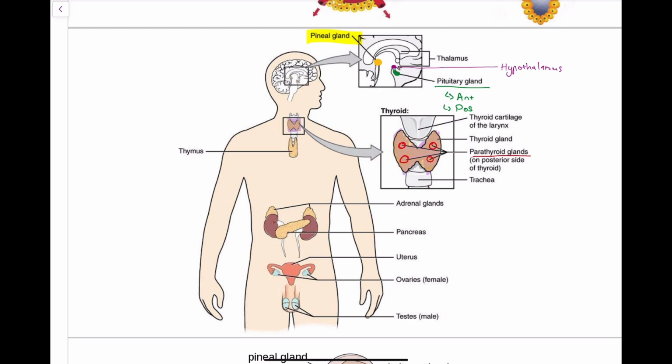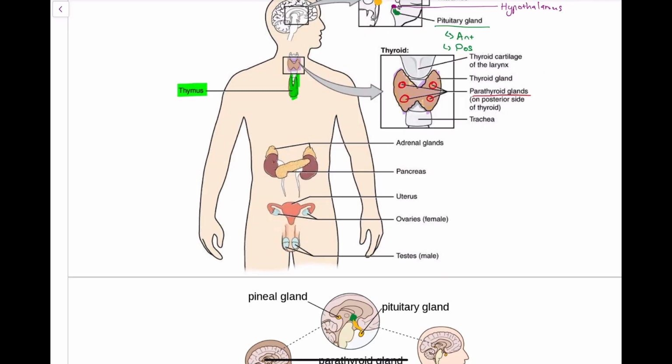Below the thyroid and the parathyroid glands, we have our next stop, which is this one I'm highlighting in green now. This is the thymus gland, and as we move down in our body, we reach our next stop, which is the adrenal glands. The adrenal glands are these hats that sit on top of the kidneys. They release things like adrenaline. Okay. We then get to the pancreas, and the pancreas is a really important one. We talk about glucose regulation because the pancreas is what releases insulin and glucagon.